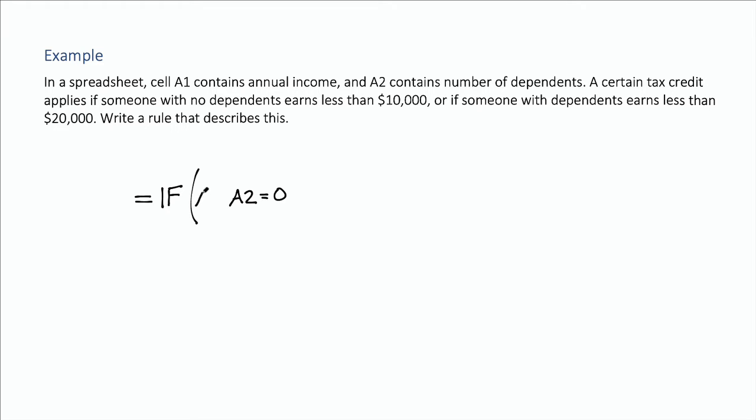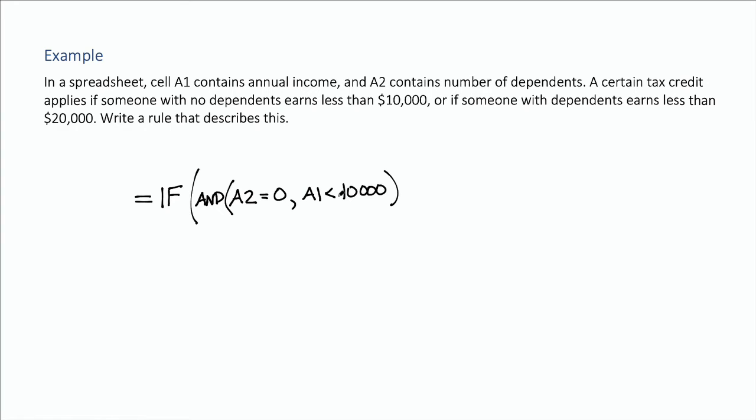So remember, for and in a spreadsheet, we do and then that first condition, and then the second condition, which would be A1 is less than 10,000. Okay, so if A2 equals 0, so if dependents is 0 and annual income is less than 10,000, that's one way that it can be satisfied.